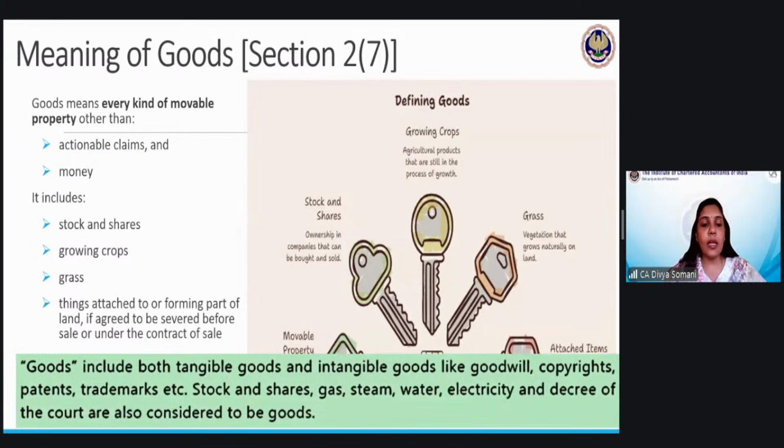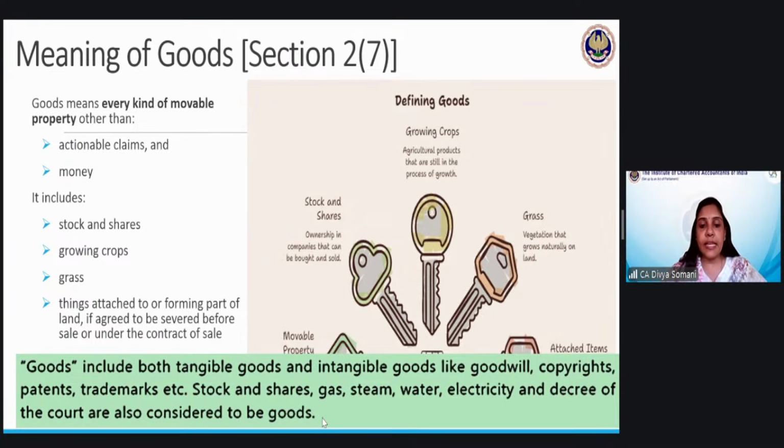Next, goods include both tangible goods and intangible goods. A question may be asked here: what do you mean by intangible goods? Intangible goods are basically goodwill, copyright, patents, trademarks, all these things which you cannot touch, which you cannot see. These are also considered goods because you can sell goodwill. You might have done the accounting entries for giving away goodwill. So selling of goodwill, copyrights, patents, and trademarks can be considered under the Sale of Goods Act itself.